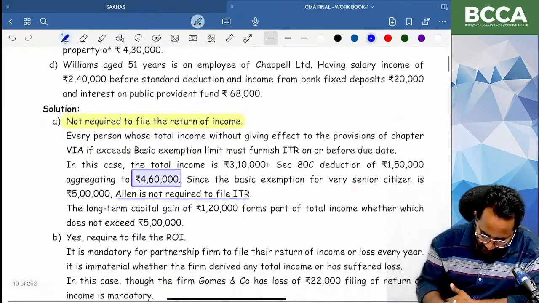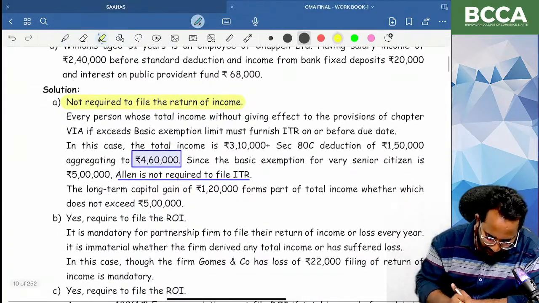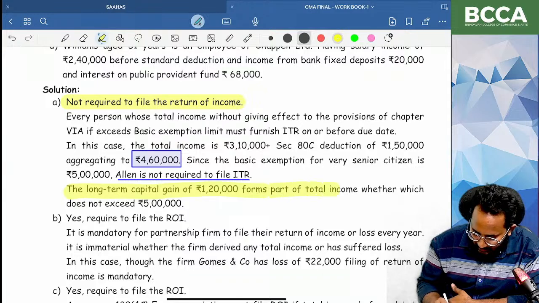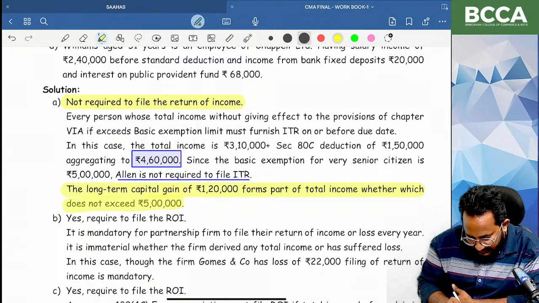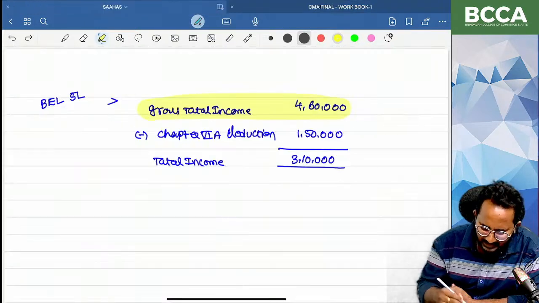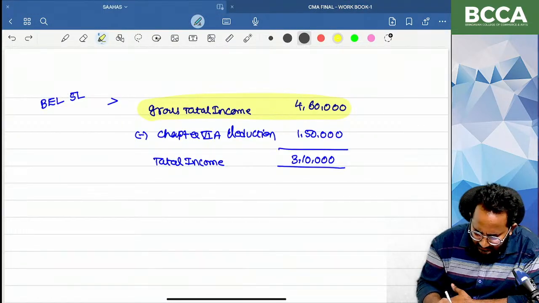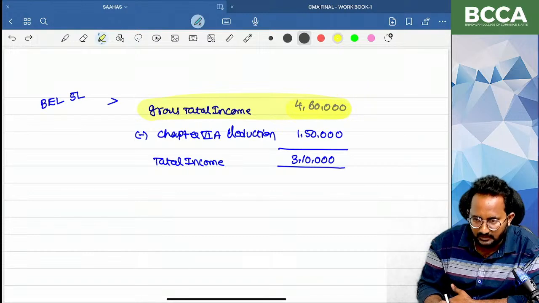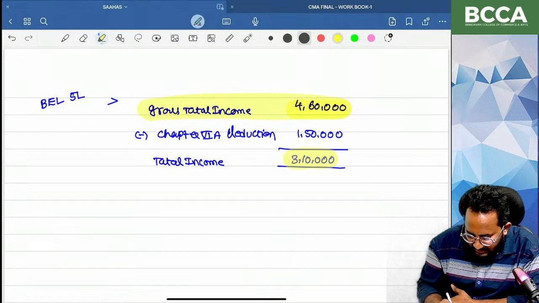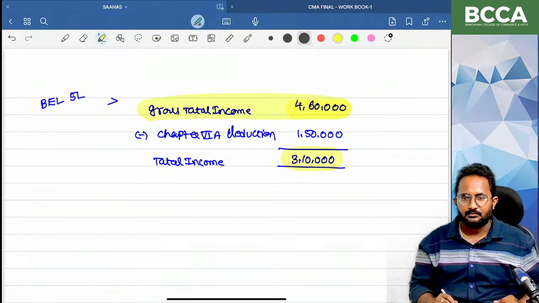If you are observing that answer, long-term capital gain of 1,20,000 is forming part of total income, even though it does not exceed the 5 lakh. That means the long-term capital gain they have given is already included in 4,60,000. It is included in 4,60,000, so automatically it is included in total income also.